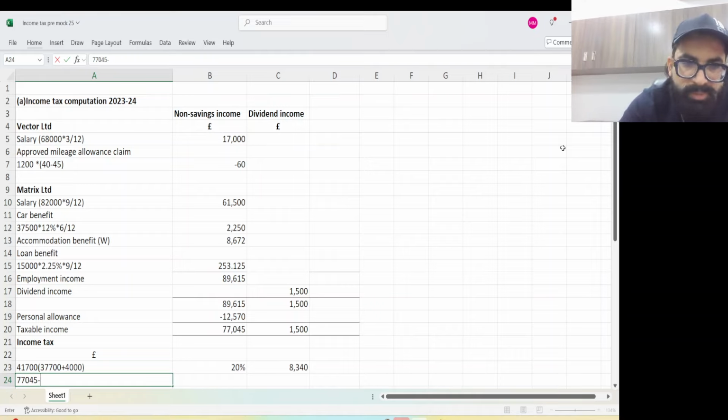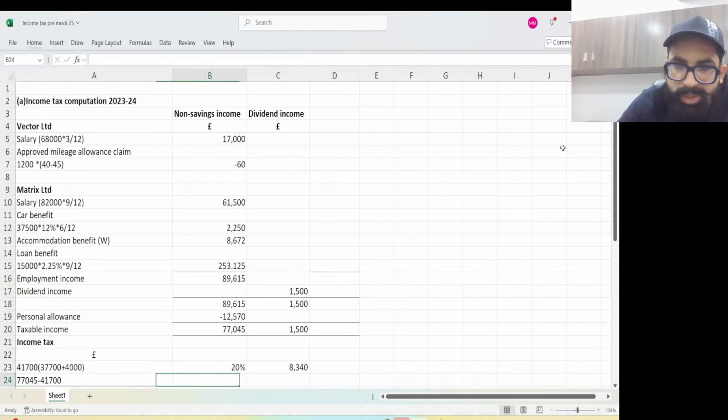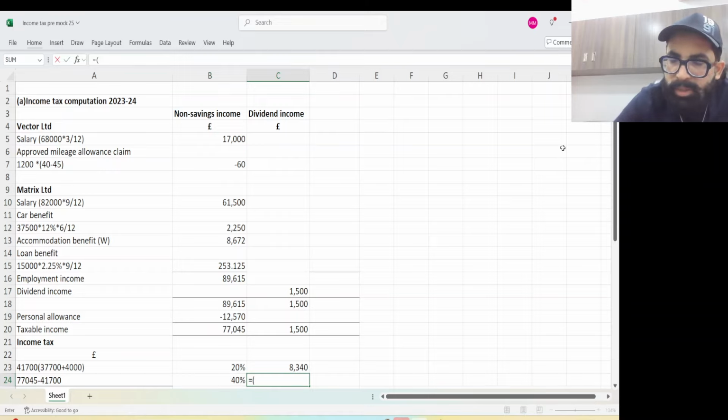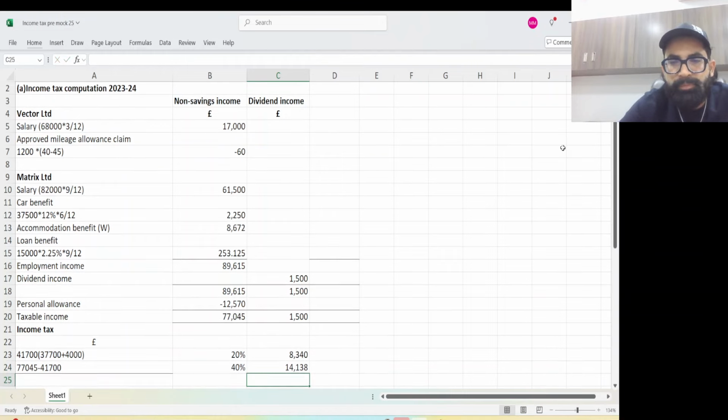So how much is left now? Now the excess will be taxed at the rate 40%. Okay, let me do it here. Equal, bracket open, 77045 minus 41,700, bracket close, times 0.4. See this? Okay, so finally we have calculated tax on non-saving.